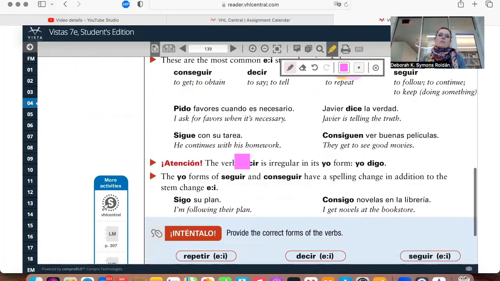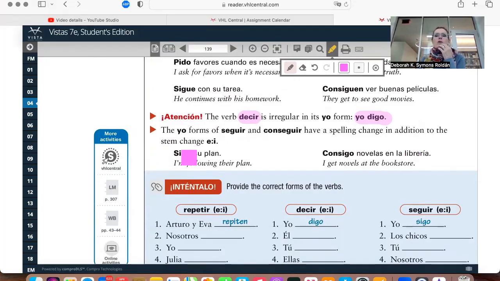Here they just tell you to be careful that the verb decir actually is irregular in the yo form. So it has a change in the G. We're going to see that in 4.4, that there are some verbs that in the yo form actually add something like a G, for example. Now, decir is actually one of those that's rare, that changes in the first person singular and adds the G, but also has this funny little change that we're seeing today that changes from E to I.